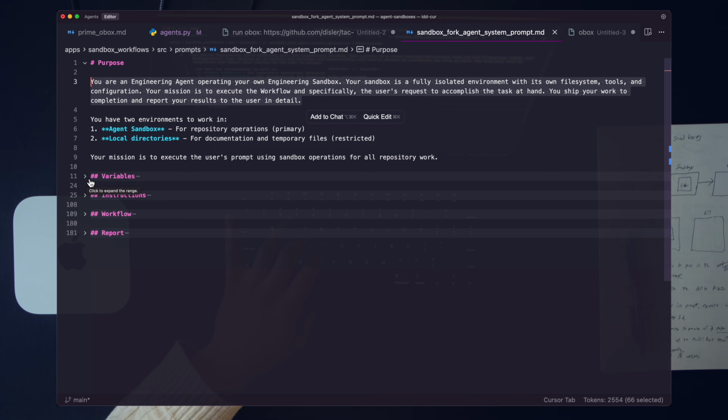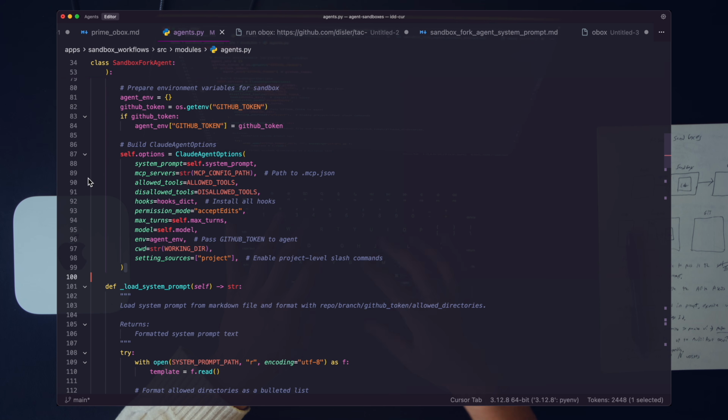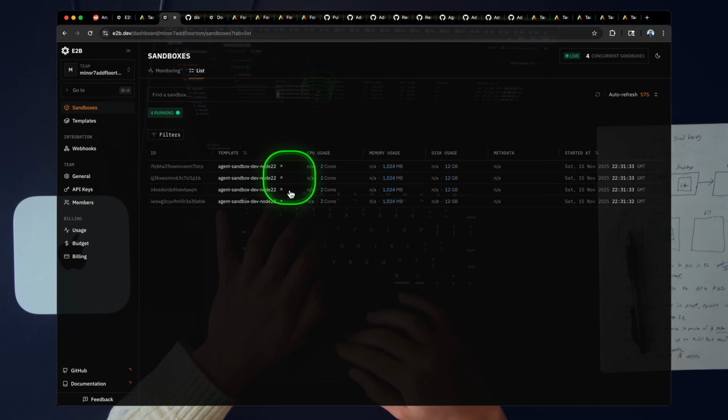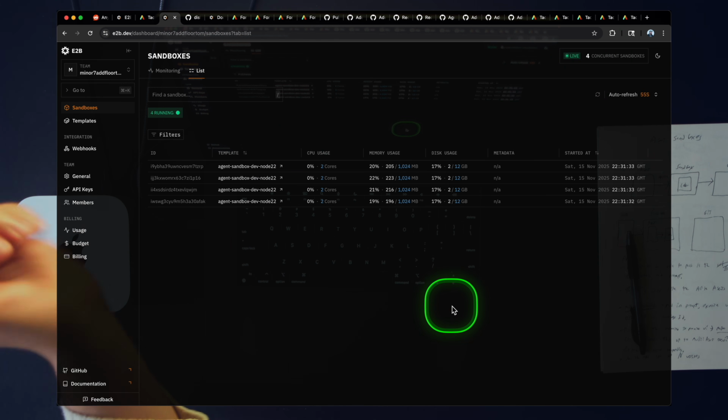The system prompt completely overrides the Claude Code system prompt. This is a full, true custom agent. It has its own tools, and it's specialized to do one thing extraordinarily well. So that's the agent sandbox. Sandboxes are starting to spin down now as we approach the 30-minute mark here.